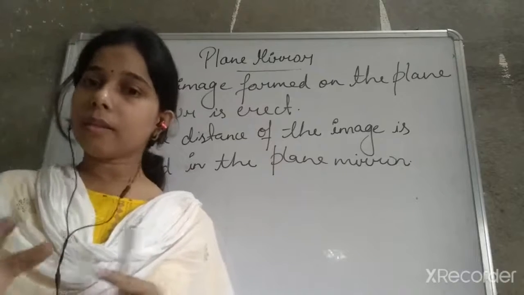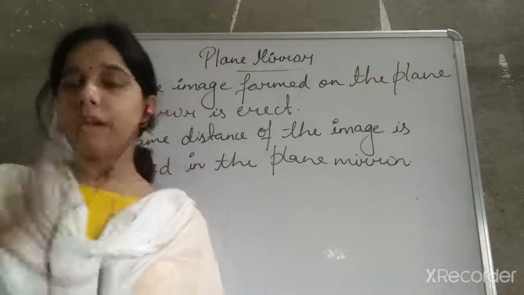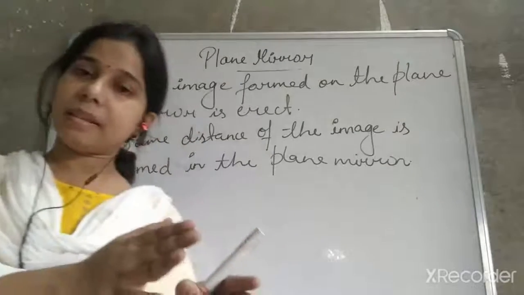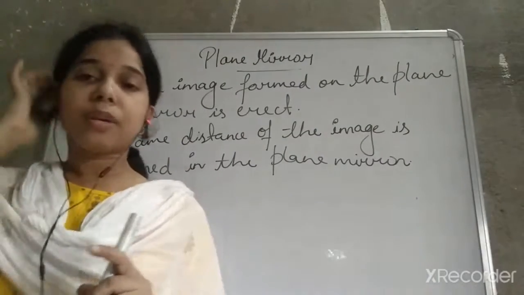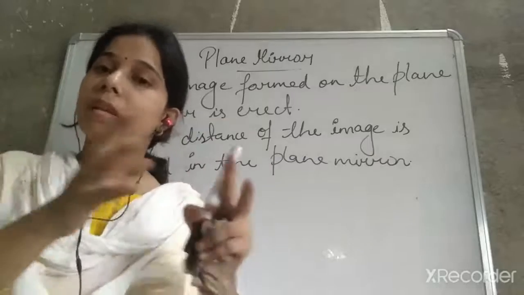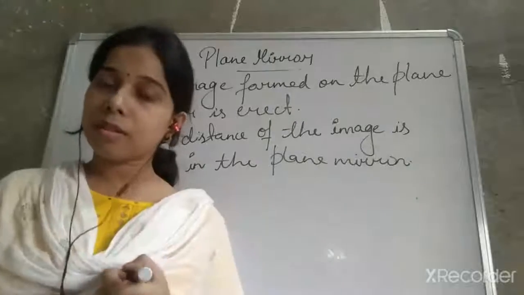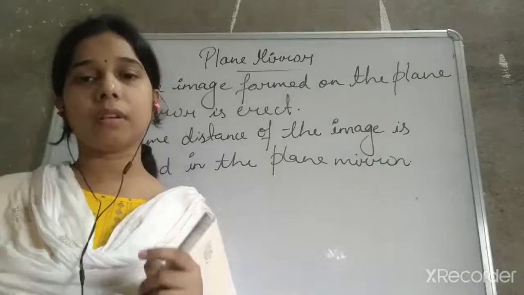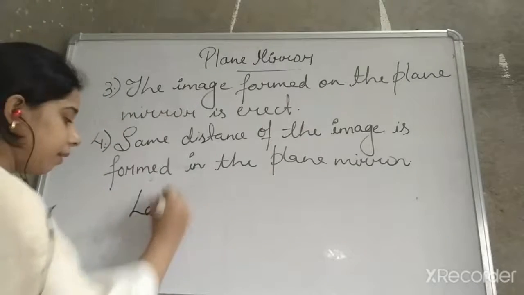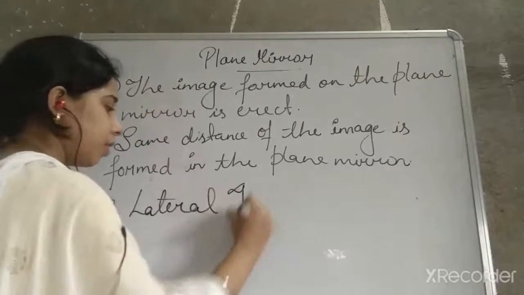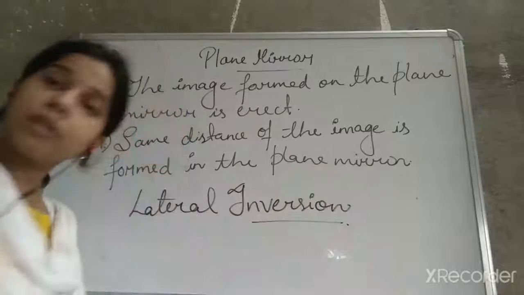Okay, so what does that indicate? It indicates that it reverses the side of the object. Left side gets reversed to right side. Right side gets reversed to left side. Okay, so here the reversal of the side of the object occurs in the mirror. That process of reversal of the image is known as lateral inversion. So lateral inversion is what?